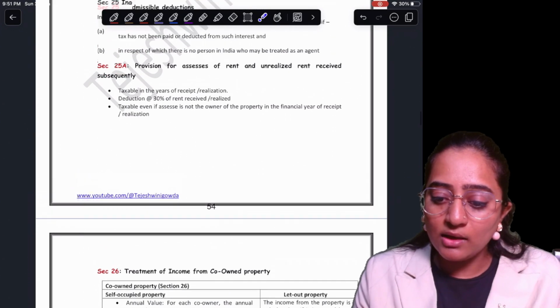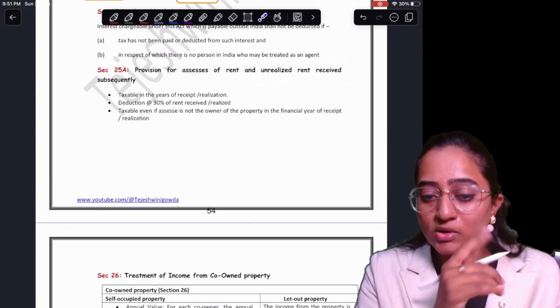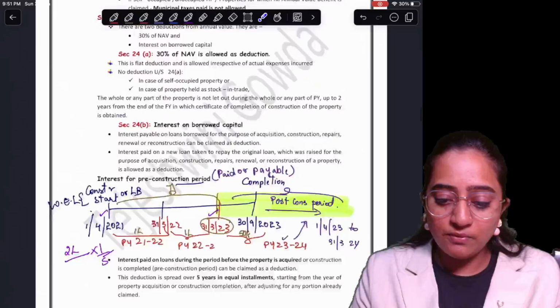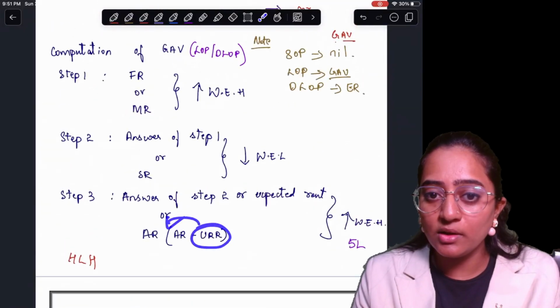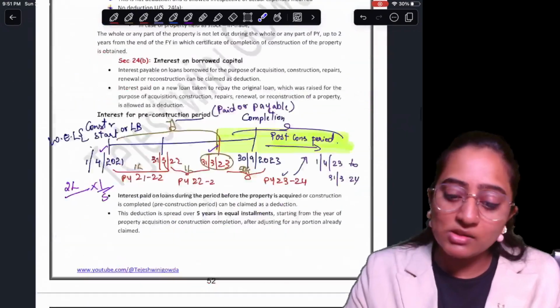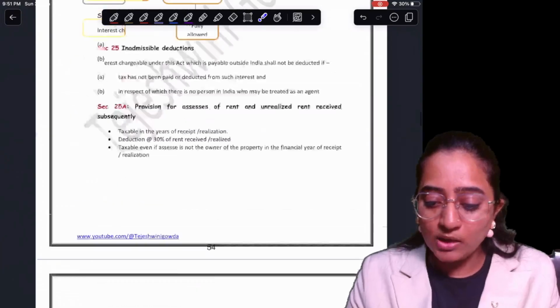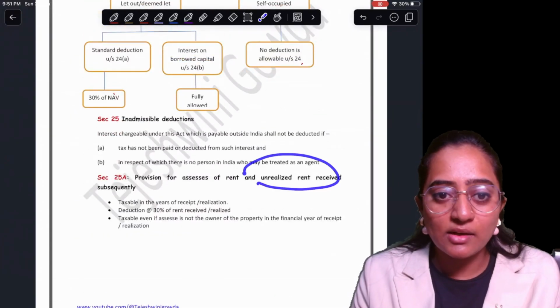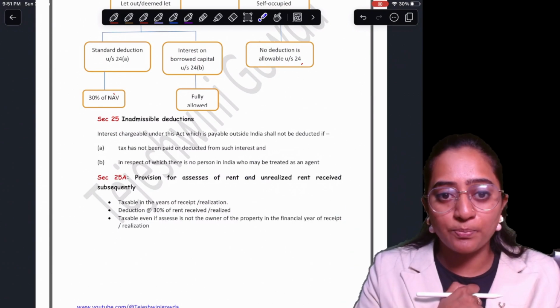Clear? And another important discussion: if you are getting any unrealized rent, which was subtracted earlier, remember, people, here we have discussed that all the unrealized rent we are going to subtract from your actual rent. Whatever unrealized rent you have to consider, suppose after 3 or 4 years that fellow came all of a sudden and gave you the amount.